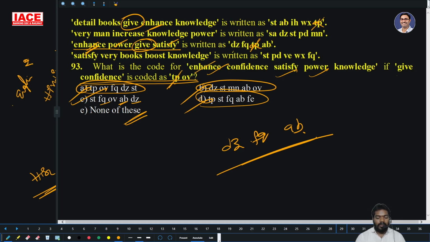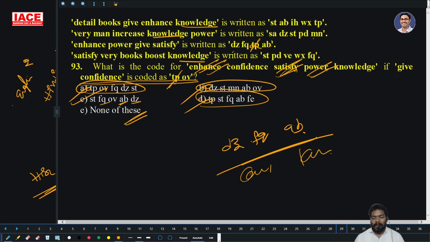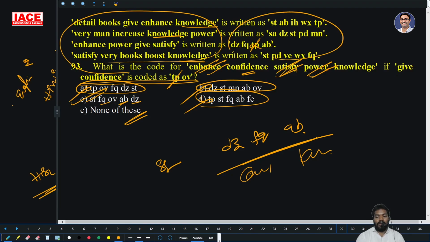Then enhance is over, power is over, satisfy is over, then identify the confidence and knowledge. What is the knowledge coding? Now tell me, what is the knowledge coding? Knowledge is here, knowledge is here, knowledge is here. Yes, ST. There ST is here also. Then what is the confidence coding? Confidence is OB only, no? They have not given confidence, they have not given OB also. Yes, option C is the right answer.